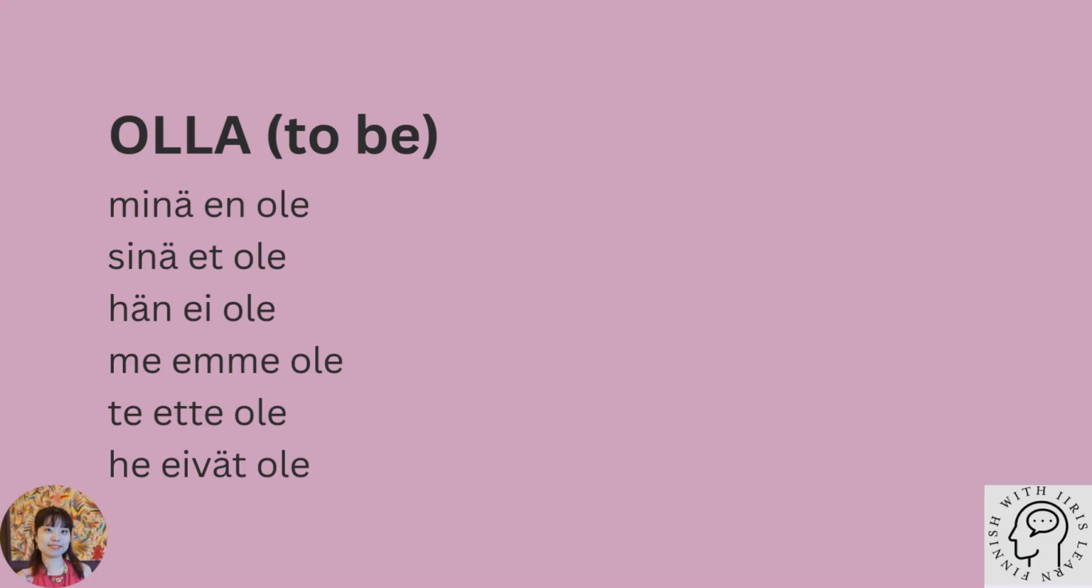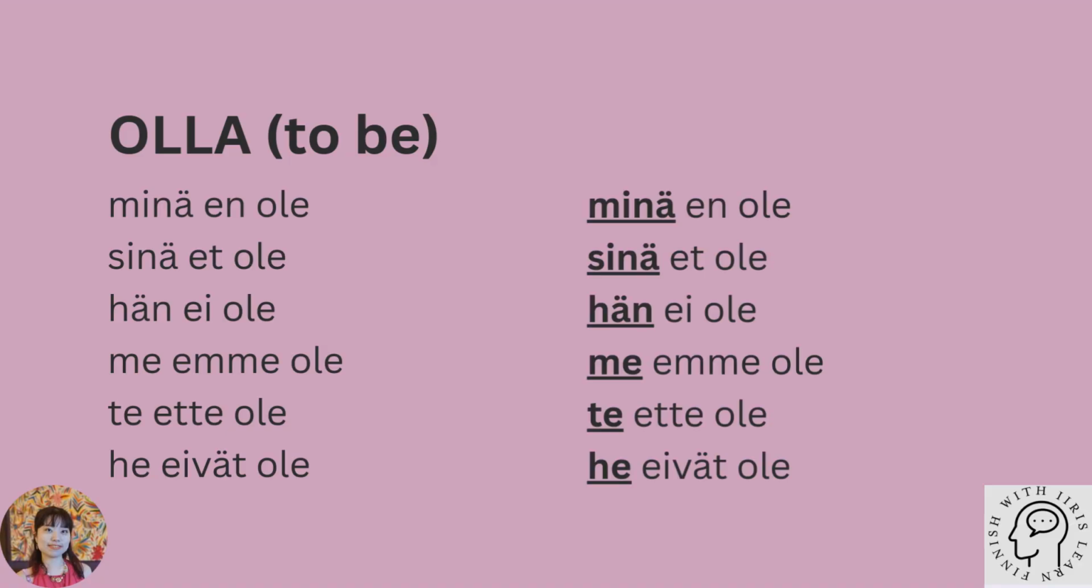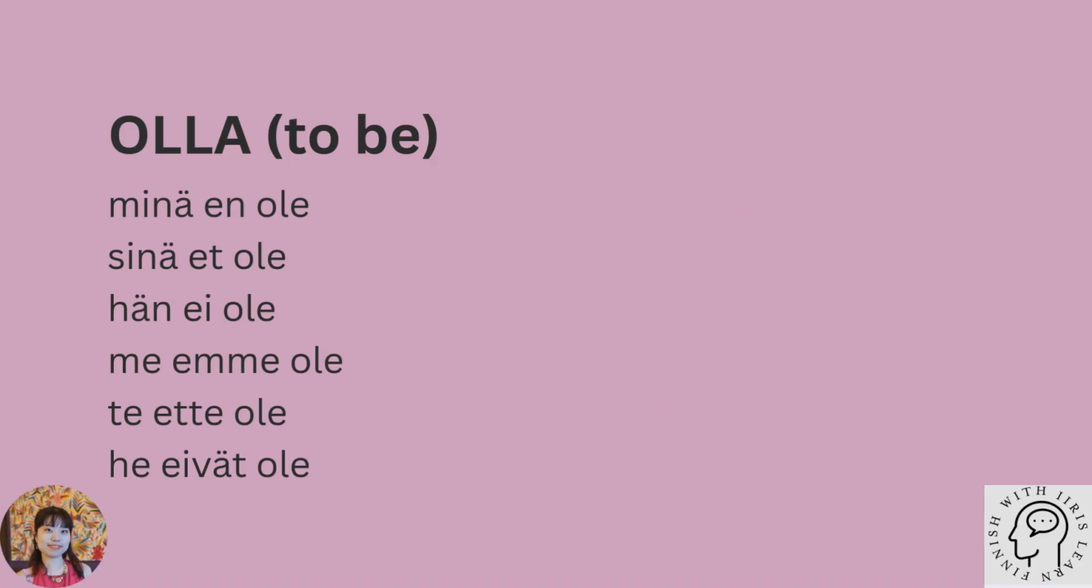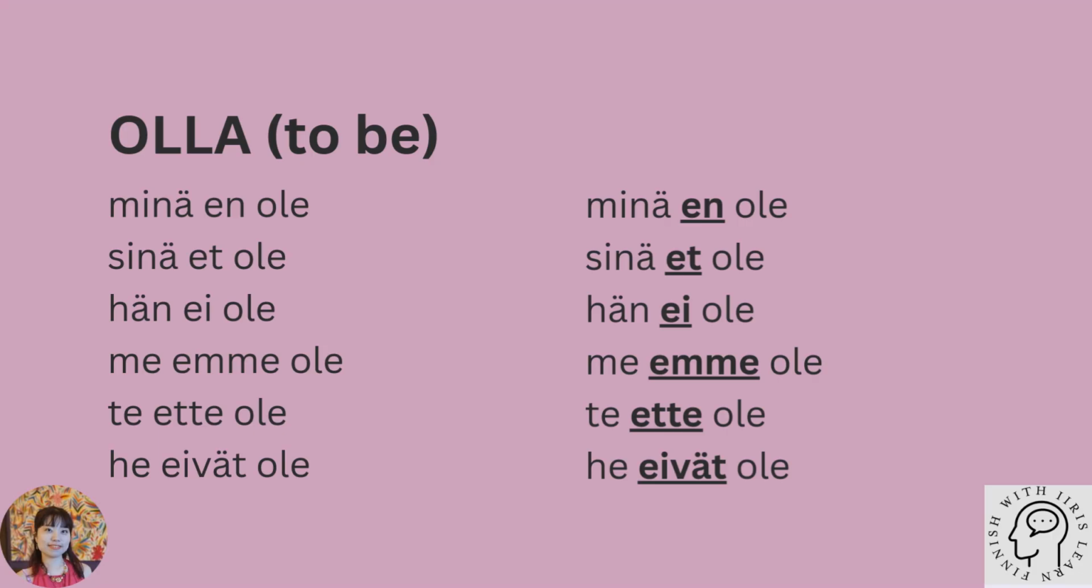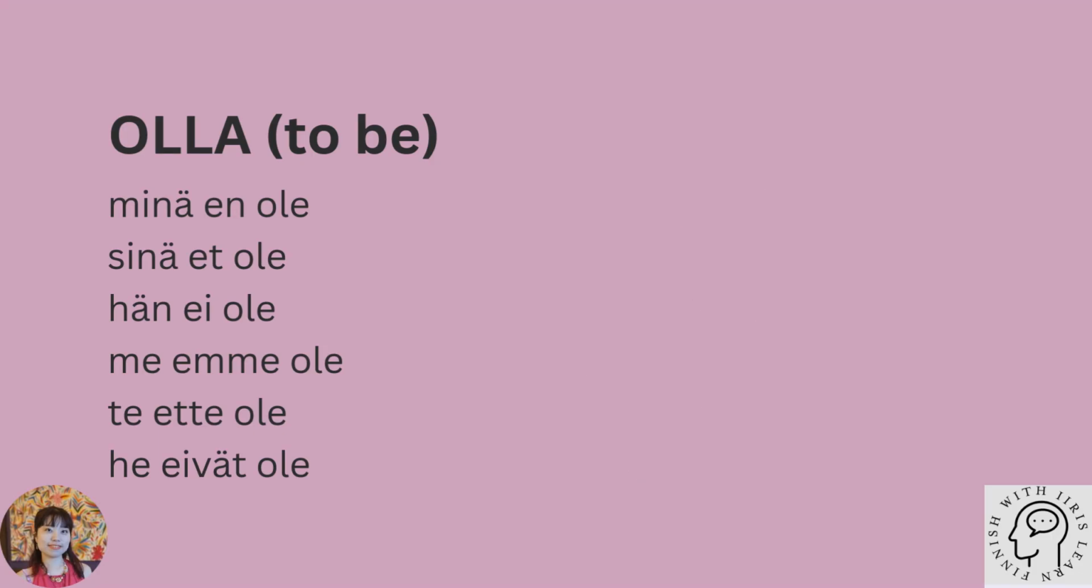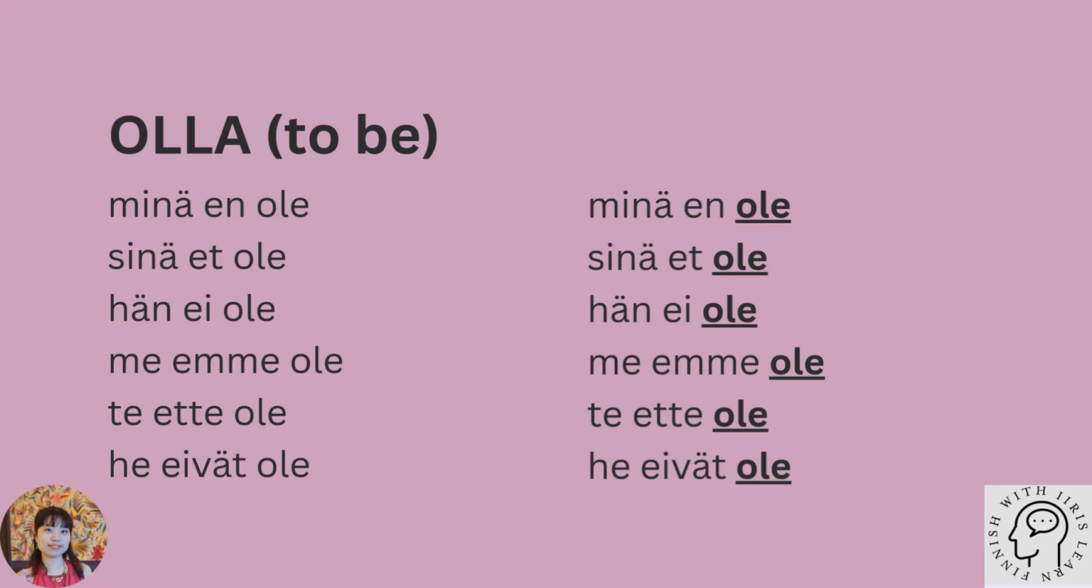Here, let's quickly review the negative sentences in the olla verb. We learned the topic in lesson 10, so please go back to that video first if needed. As you can see, first comes a pronoun, and then comes a negative word, which changes according to the personal pronoun. Lastly comes ole, which is the same in all pronouns. Actually, ole is the stem of olla that remains the same in negative sentences.